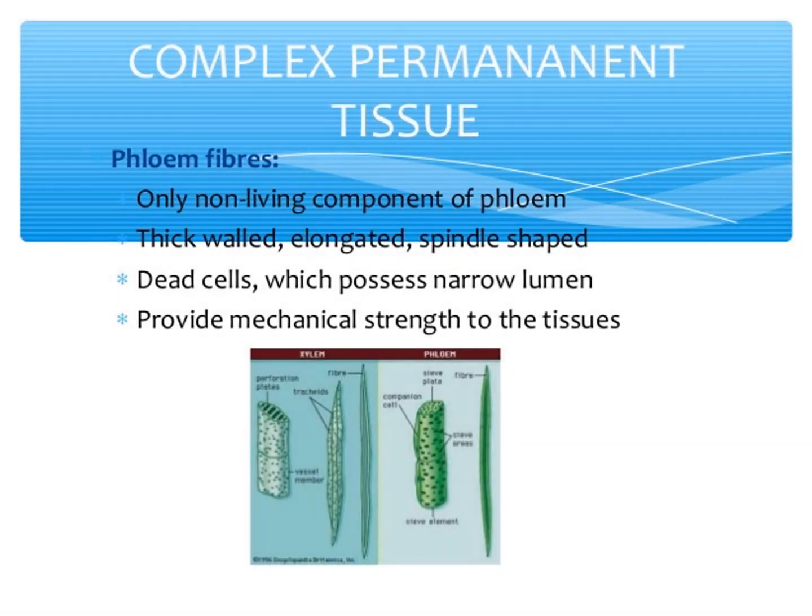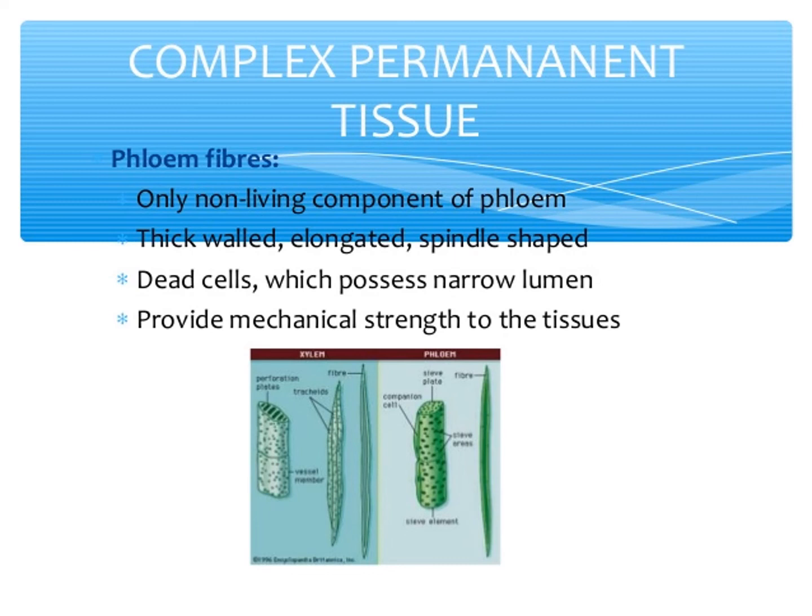phloem tissue. Xylem is a conducting tissue which conducts water, minerals and nutrients upward from root to leaves. Xylem gives mechanical support to the plant body. Xylem is composed of four types: xylem tracheids, xylem fibers, xylem vessels, xylem parenchyma.